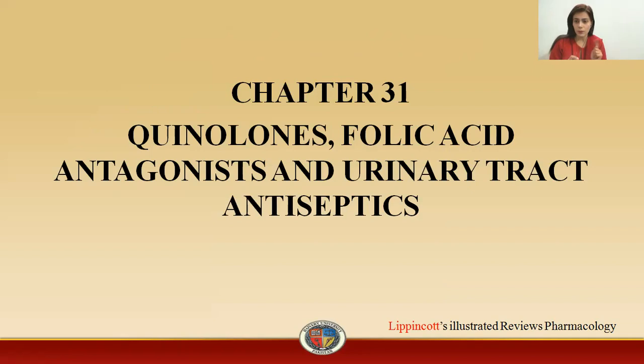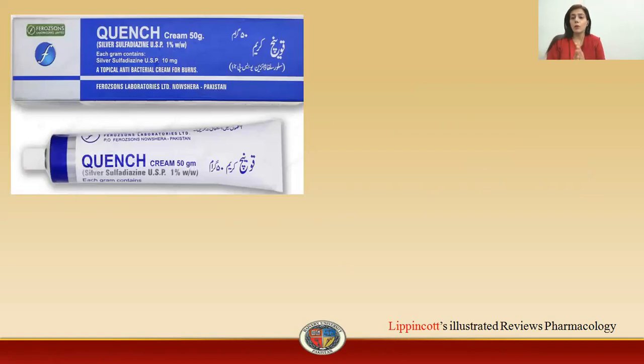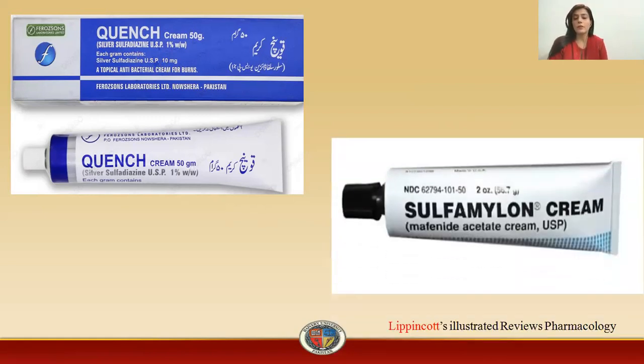The name of the chapter from Lippincott is Quinolones, Folic Acid Antagonists, and the UTI Antiseptics, urinary tract infection antiseptics. Now, before going into the detail of the chapter, we know that there are different creams available in the market for burn patients. One of the most common creams is Quench. This contains the drug silver sulfadiazine, which we will study in this chapter. Then another cream available in the market is mafenide acetate, which is also used in burn patients. We will also study this cream in this chapter.